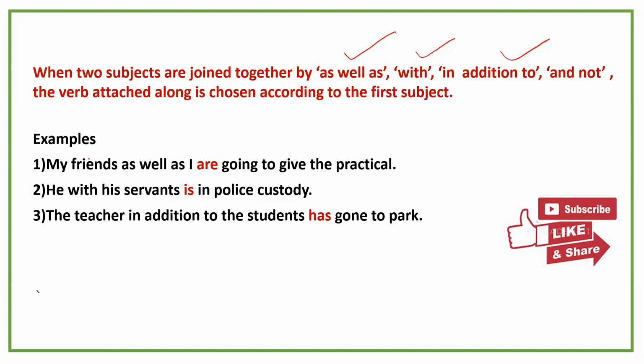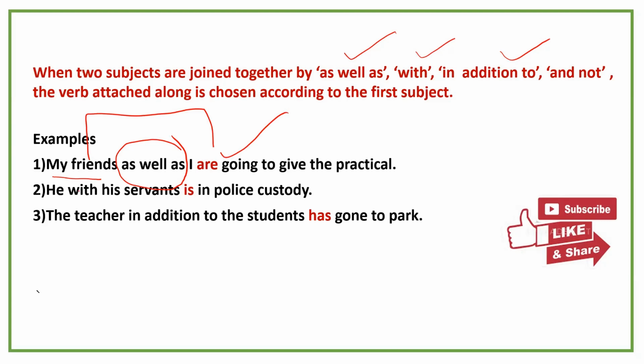You have to consider only the first subject. What is the rule? If there are 2 nouns and they are joined by as well as, in addition to, then you have to focus on the first one. Since my friends is plural, it has taken a plural verb.